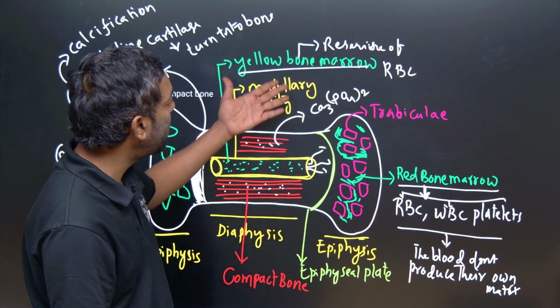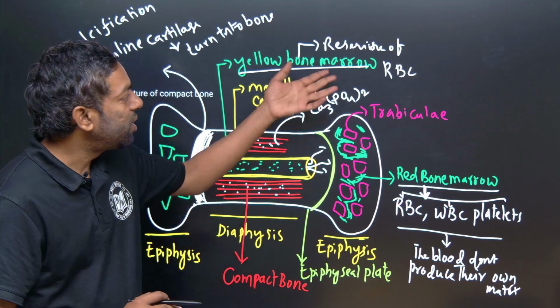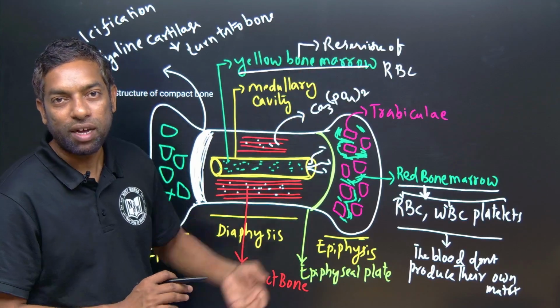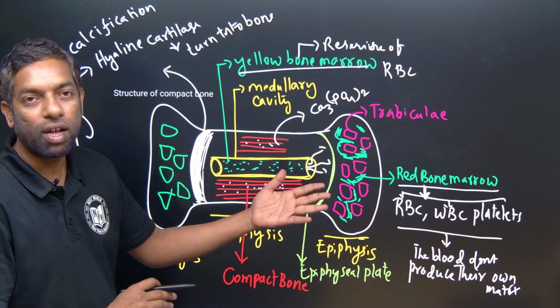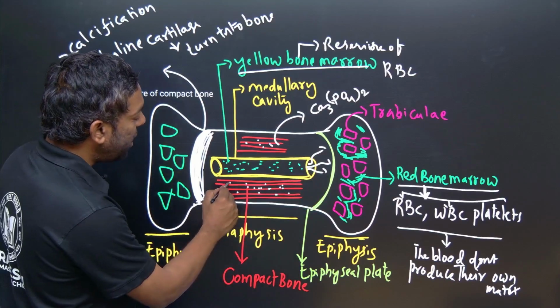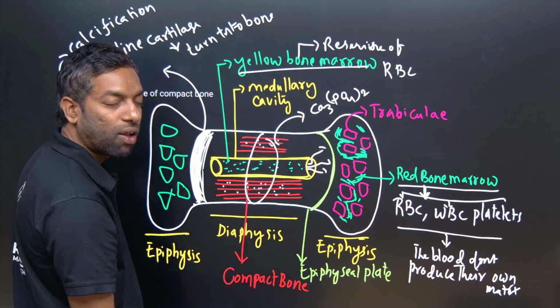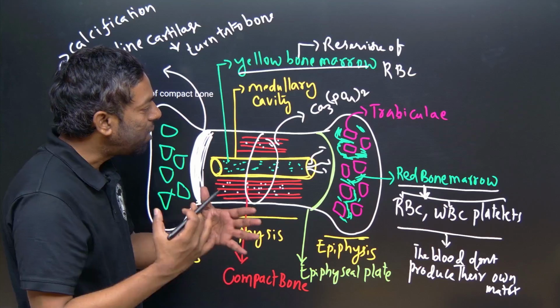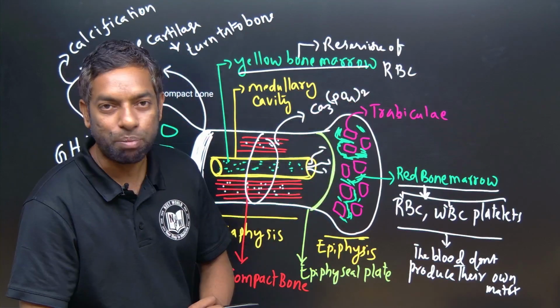Okay, and as well there is yellow bone marrow. It is the emergency reservoir for the production of RBC. Okay, this is all our outlook of compact bone. This is the place around the medullary cavity that we can call compact bone. Compact bone is highly mineralized, and the mineral is calcium phosphate.